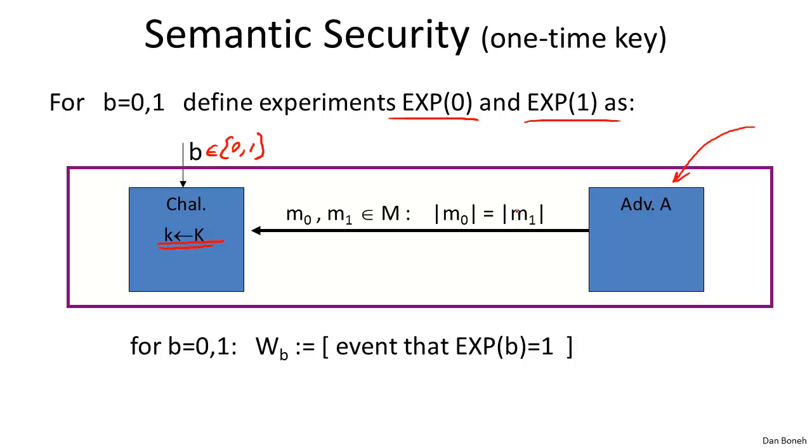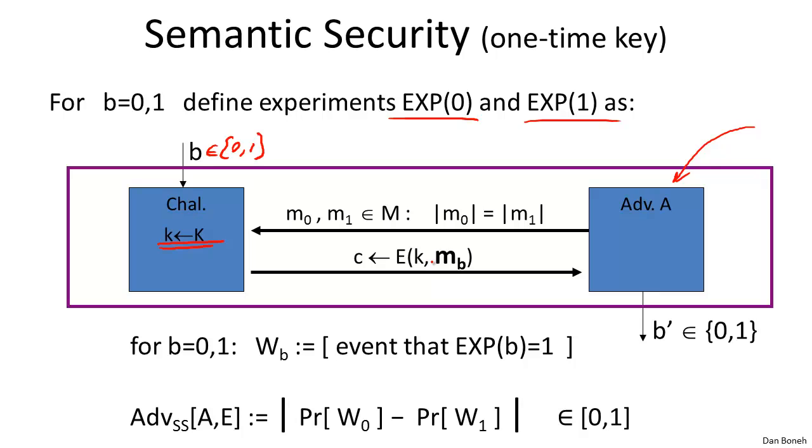And as usual, we're not trying to hide the length of the messages. We require that the messages be of equal length. And then the challenger will output either the encryption of M0 or the encryption of M1. Okay, so in experiment 0, the challenger will output the encryption of M0. In experiment 1, the challenger will output the encryption of M1. Okay, so that's the difference between the two experiments. And then the adversary is trying to guess whether he was given the encryption of M0 or the encryption of M1.